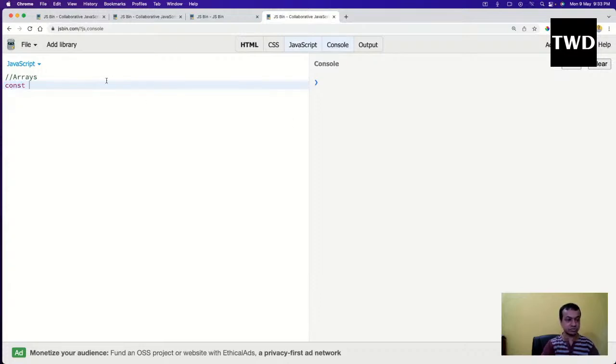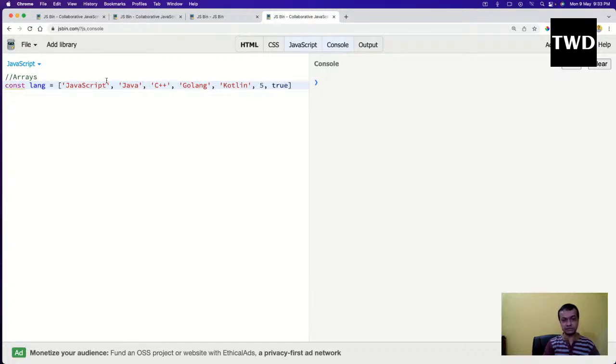So const lang equals Java, script, Java, C++, Golang, clean, 5, true.